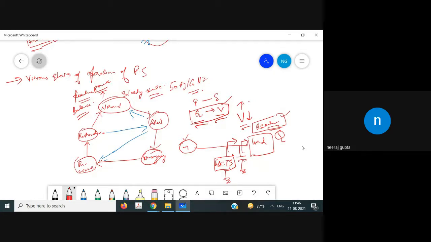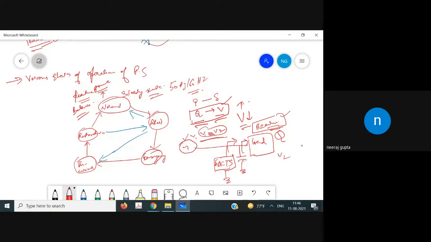Okay, I will tell you what happens. The flow of reactive power requires a difference in voltage. Let's suppose the voltage V1 and the voltage V2. The greater the difference V1 minus V2, the greater the flow of reactive power. So to let a large amount of reactive power flow, we have to maintain a large voltage difference, which is not practical.